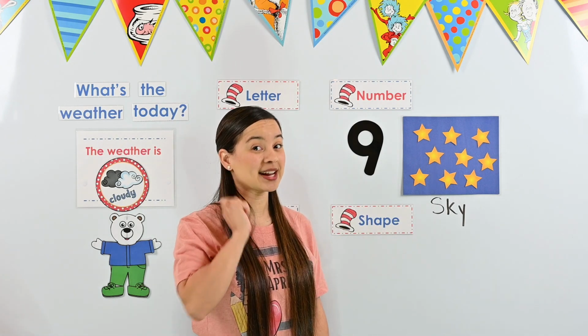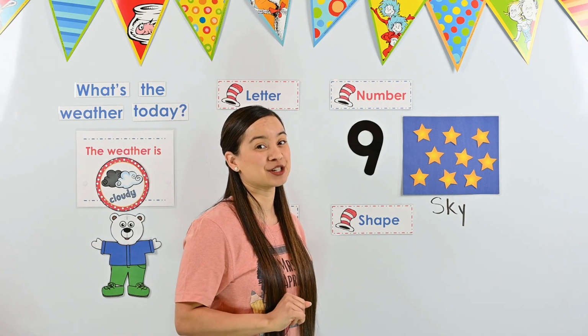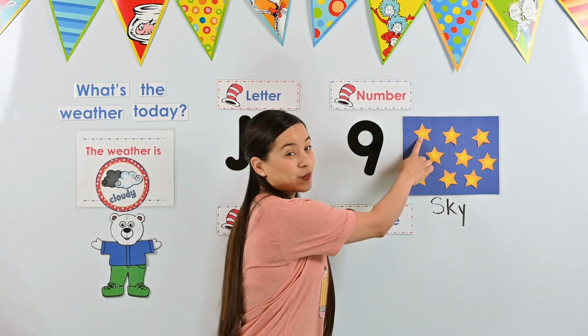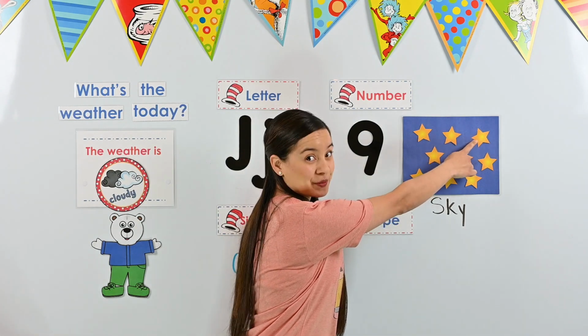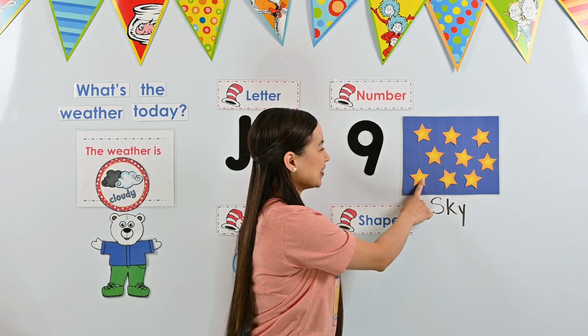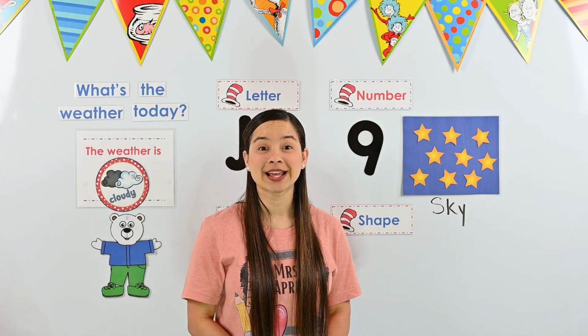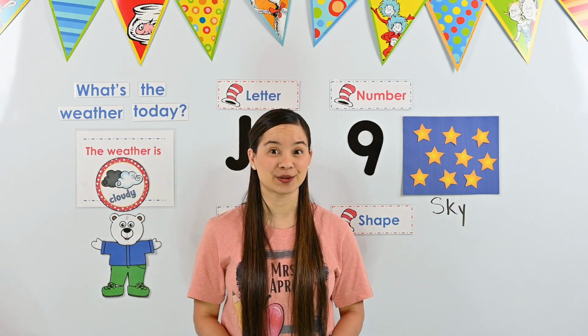I heard the number 9, so that means I need to stop. Let's count them one more time just to be sure. Ready? 1, 2, 3, 4, 5, 6, 7, 8, 9. We have 9 stars in our sky. Great work, friends. This week we're going to learn all about the number 9. But for now, it's time to move on to a new part of our circle time.